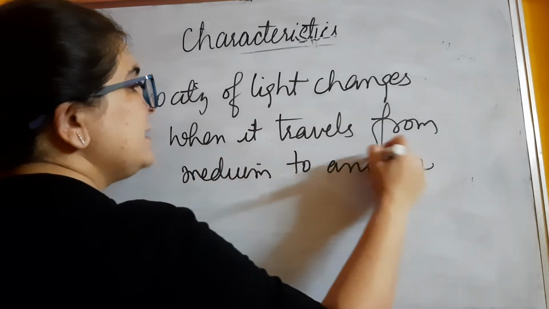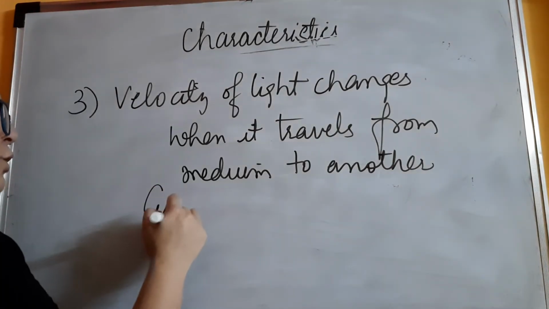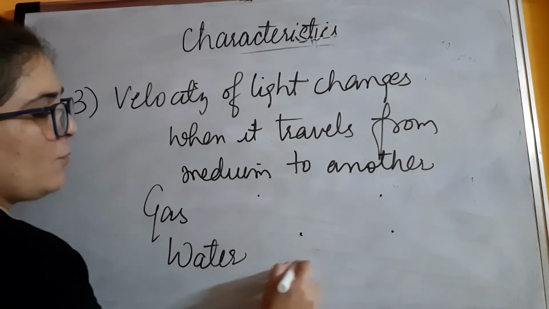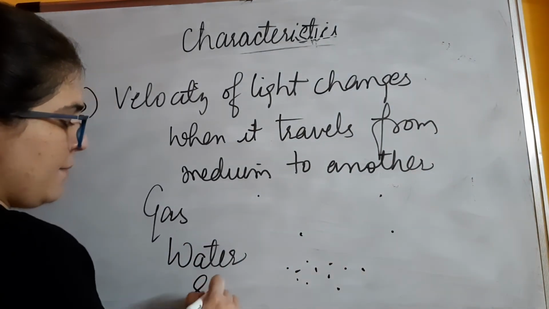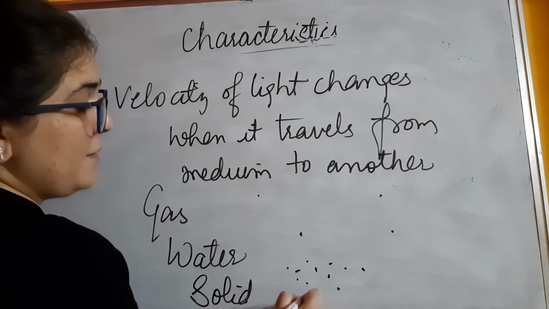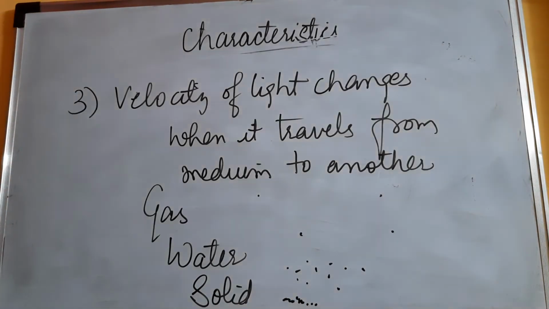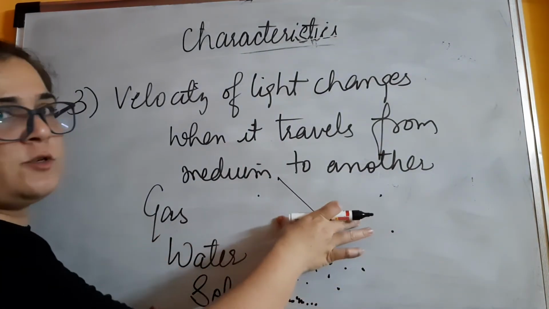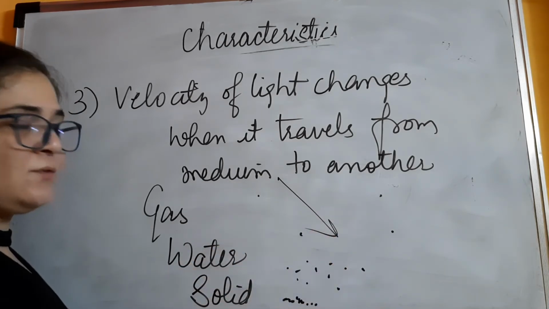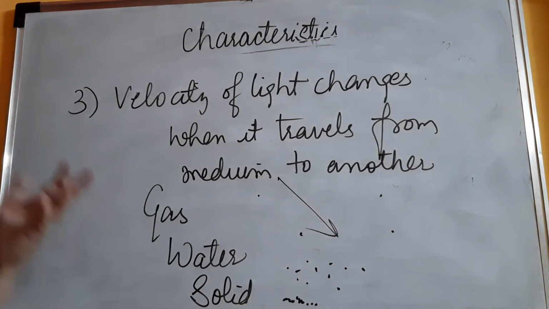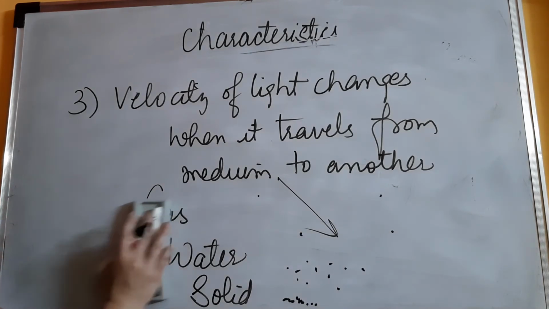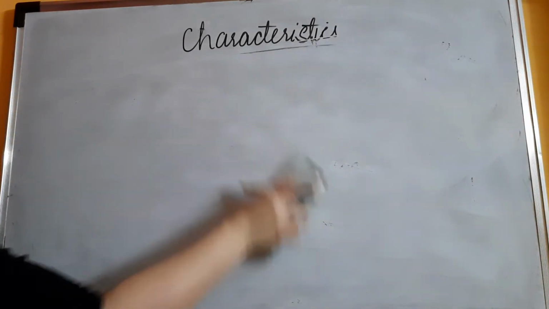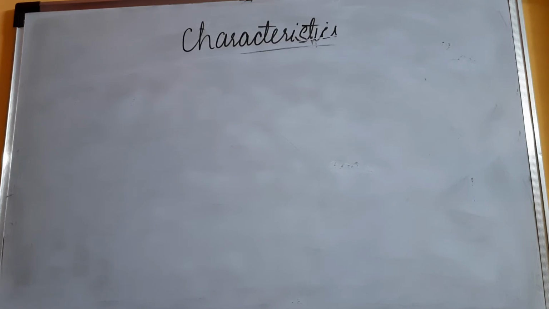Now why does it happen? Because in gas the molecules are far apart. If you are talking about water or any liquid, the molecules will be closer. If you are talking about a solid, the molecules will be tightly packed to each other. There is no intermolecular space over there. So if the light is moving through gas, there is less obstruction. In liquid the obstruction has increased, and in a solid the obstruction has increased even more. That is the reason the speed or velocity of light decreases as we move from one medium to another, or to be specific, from gas to liquid and then to solid.